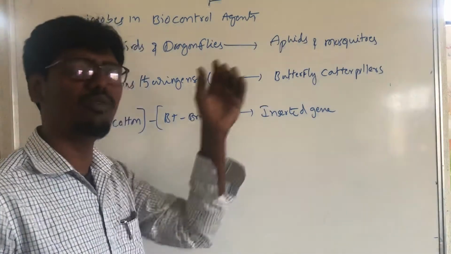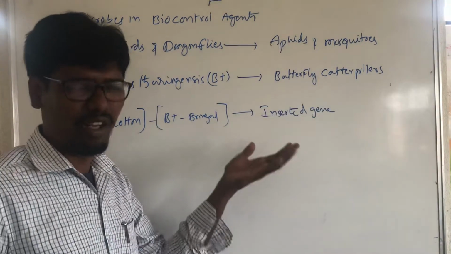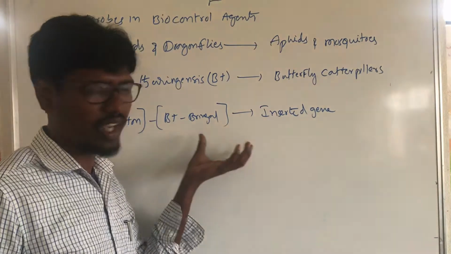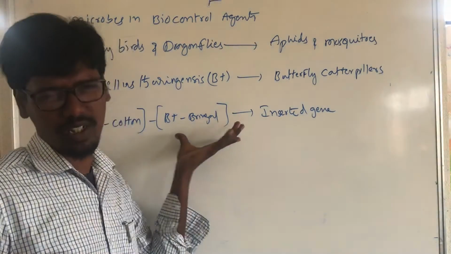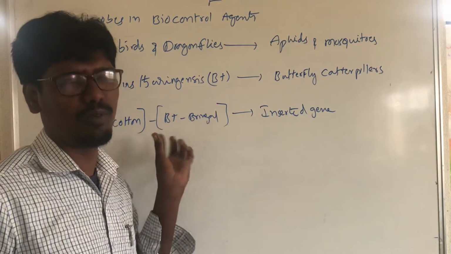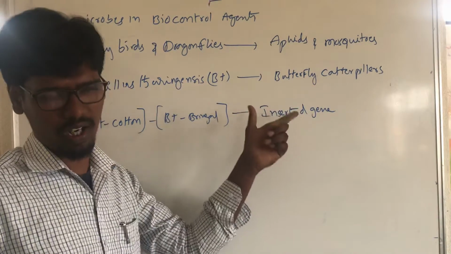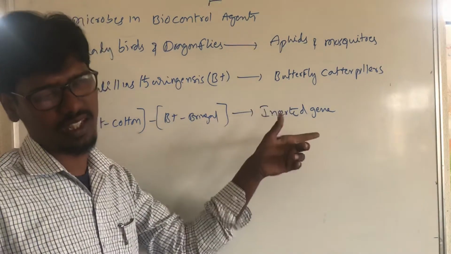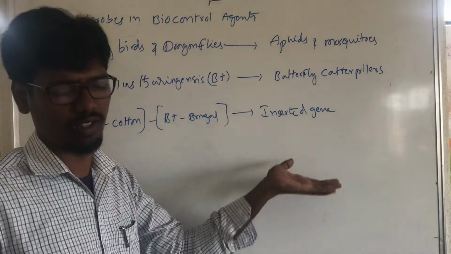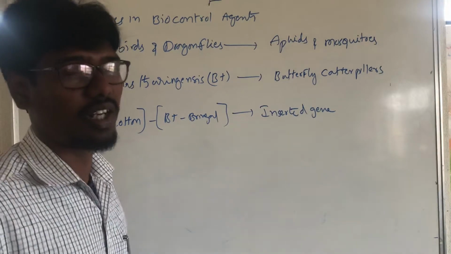In case harmful organisms enter and eat the tissue of BT cotton and BT brinjal, these chemicals will be influenced to kill the microorganisms, harmful insects and whatever it is, birds also. Next is called Trichoderma.